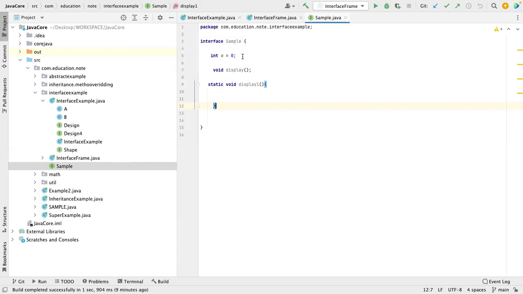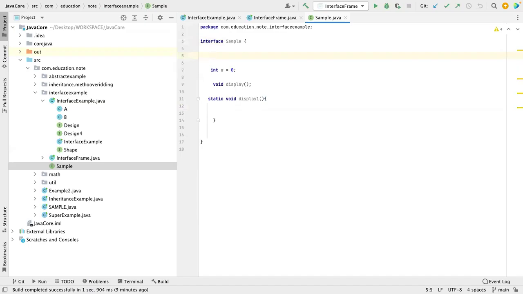So what all we cannot have: instance variable in interface. We cannot have static method in interface, but in later versions we can, though right now remember we cannot have it in Java 7. Constructor we cannot have inside that. In abstract class we can have a constructor, but in interface we cannot. See, I'm getting an error. So constructor also we cannot have.